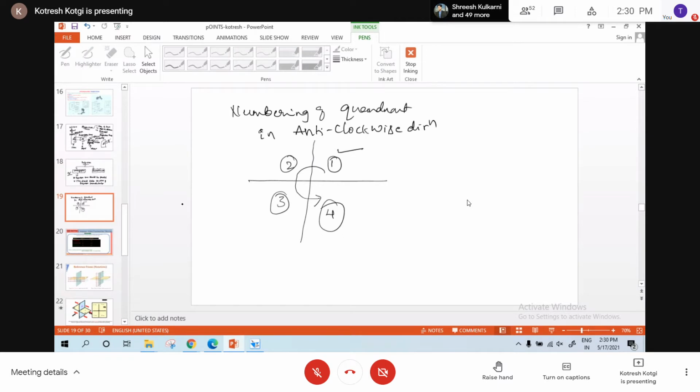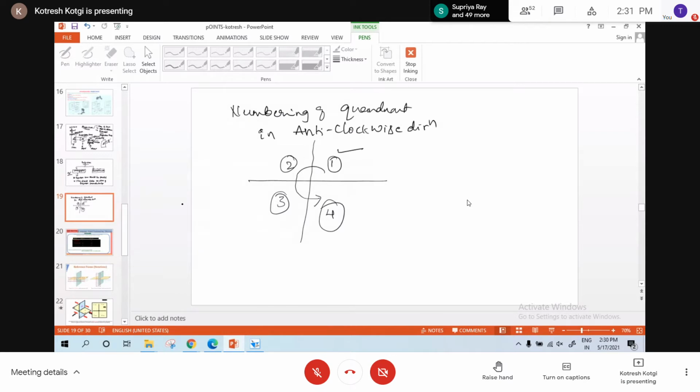If I want to place a point, if I want to mention the distance or position of a particular point, what is required? X coordinate and Y coordinate, in 2 dimensions. There are 2 coordinates required, right?